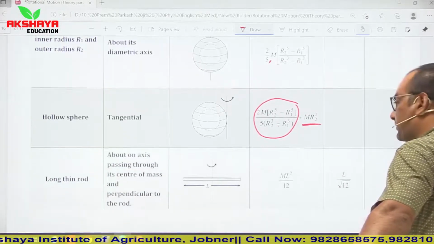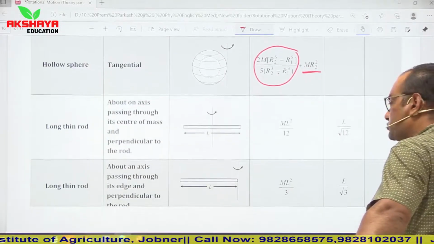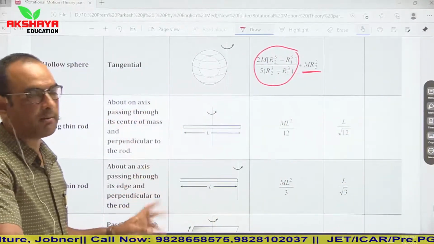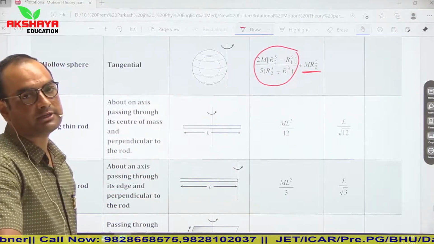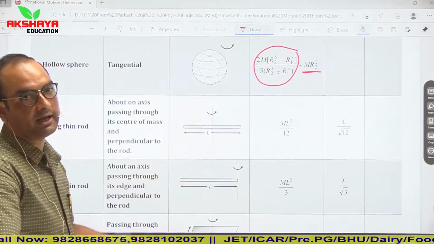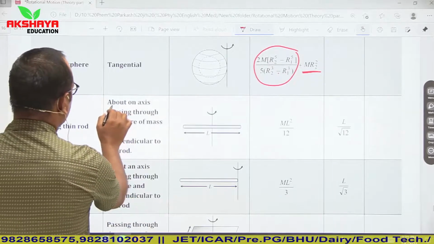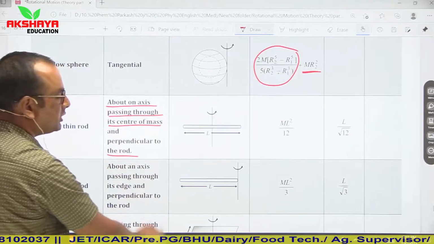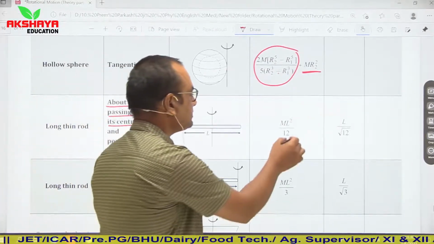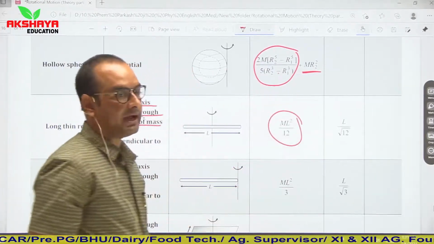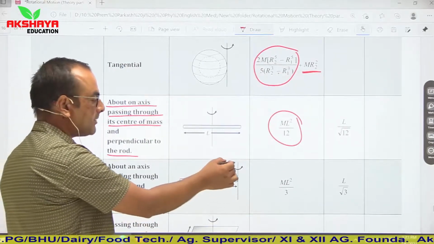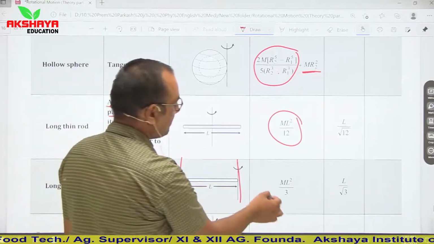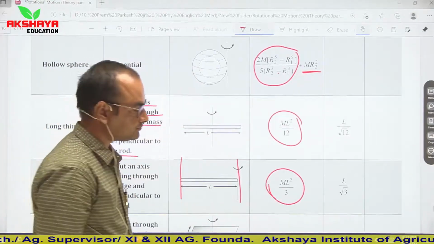Then see, long thin rod. So in case of long thin rod also, you should know moment of inertia about an axis passing through its center of mass and about an end. So if we calculate moment of inertia about an axis passing through its center of mass and perpendicular to the rod, in that case it is ml square by 12. And if we calculate moment of inertia about any one end, then it will be ml square by 3.